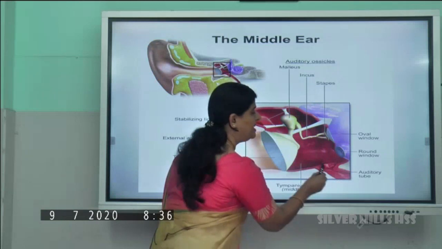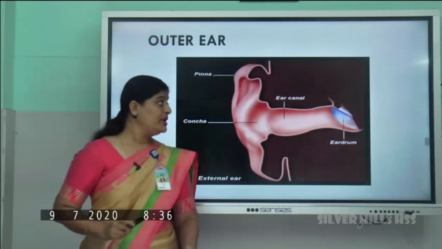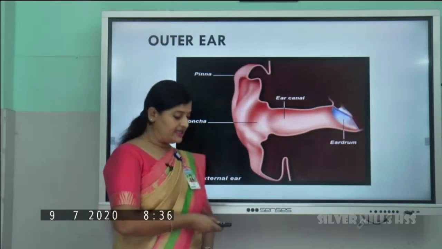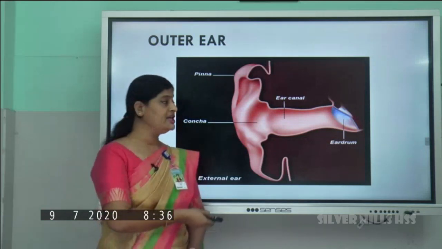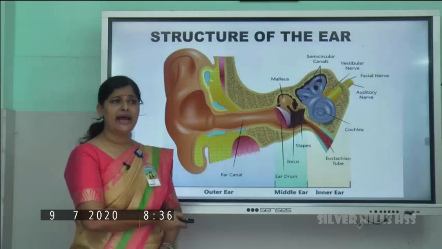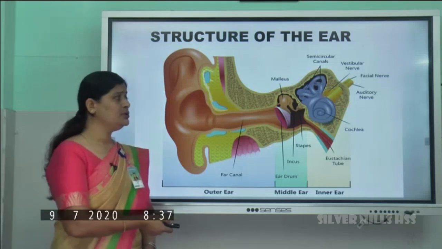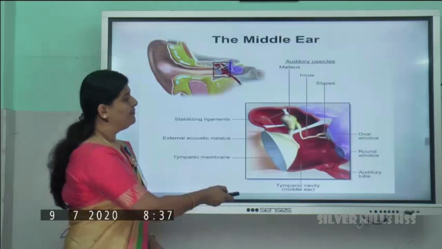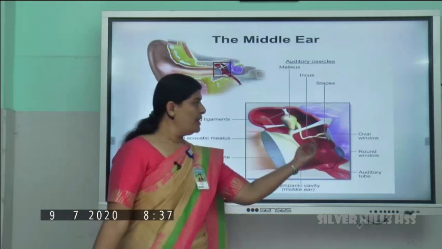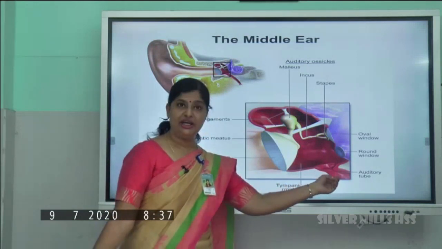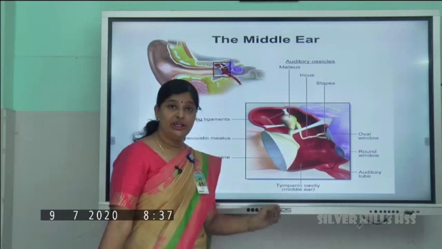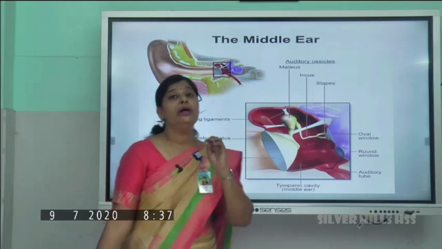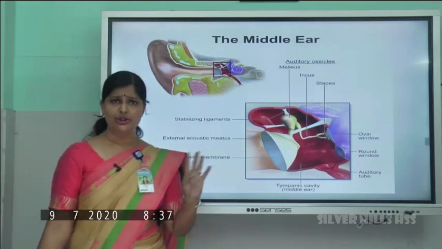Then the next part of the middle ear, you can see a small tube coming out from here. This is called the auditory tube, or otherwise the eustachian tube. You can see the eustachian tube in the picture. What is its function? It does not have any function to do with hearing.